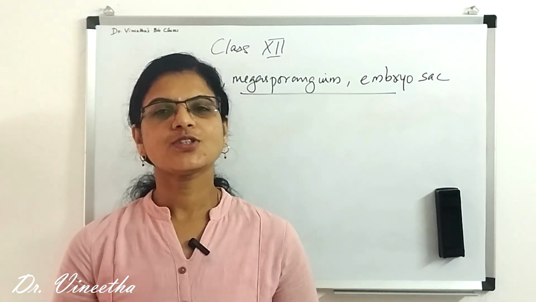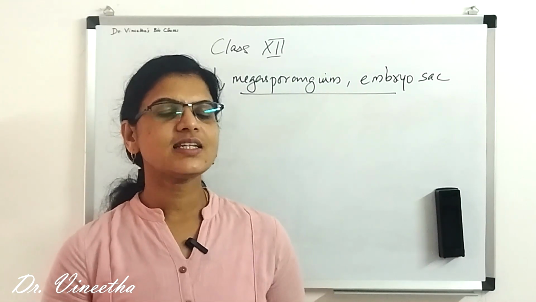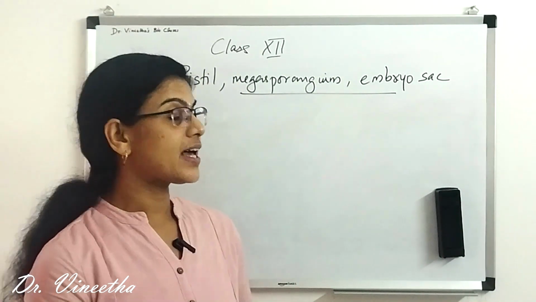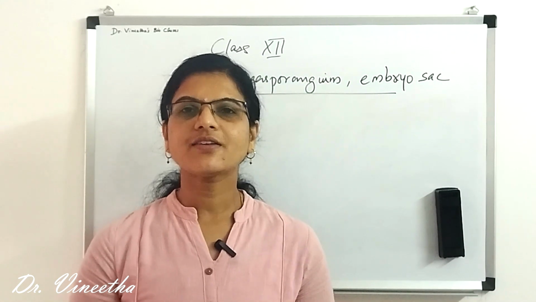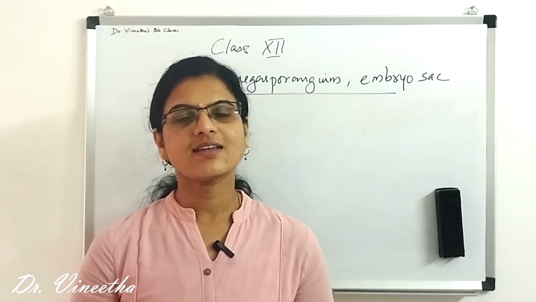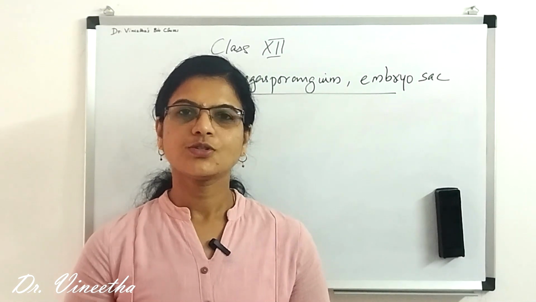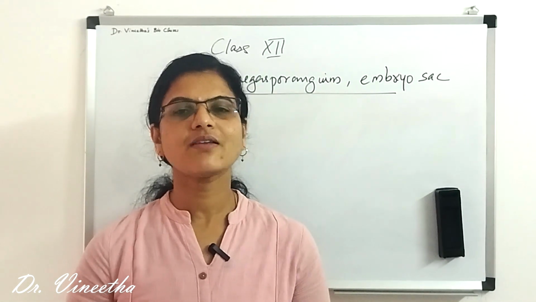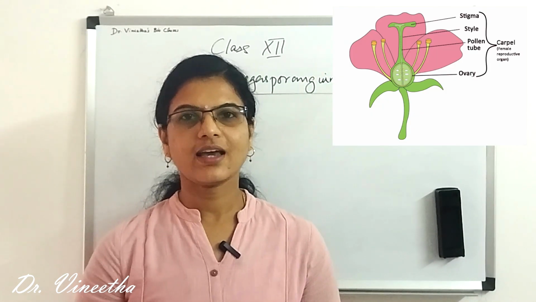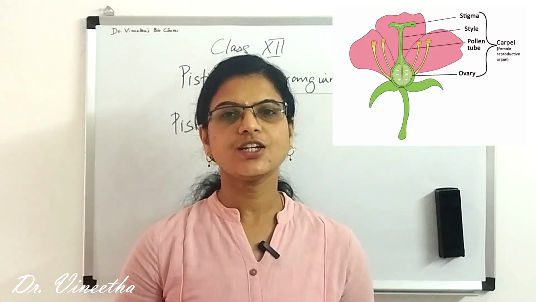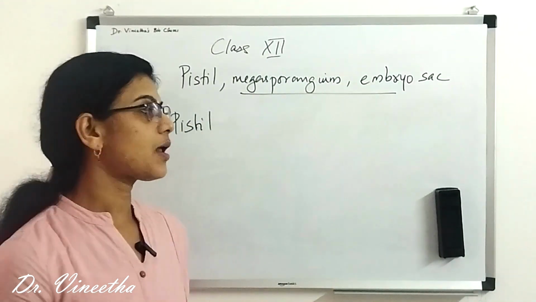The topic we are going to study today is the pistils, Megasporogenesis and embryo sac. In the last class we had studied about the male reproductive structure called the Androecium, and today we are going to study about the female reproductive part, which is known as the Gynoecium. The basic structure of the Gynoecium is called the carpel.